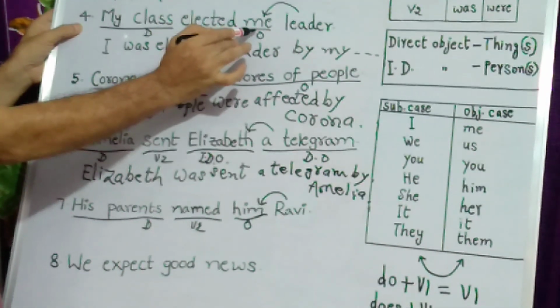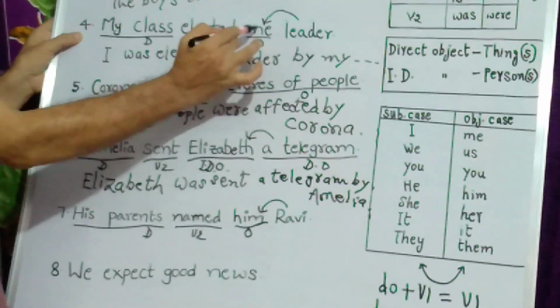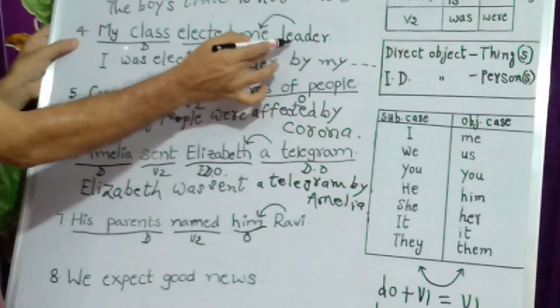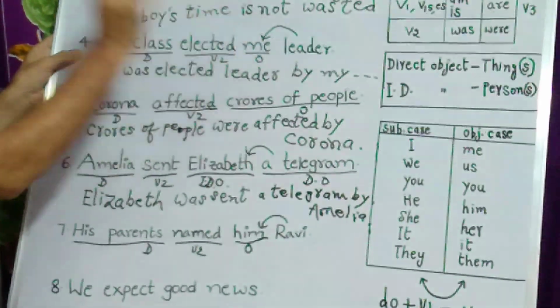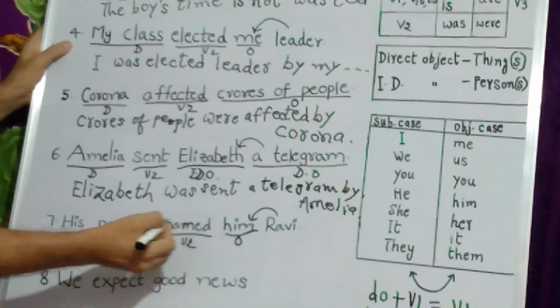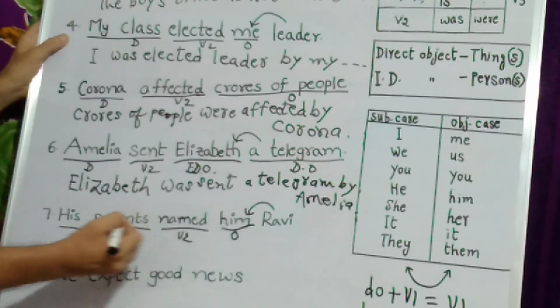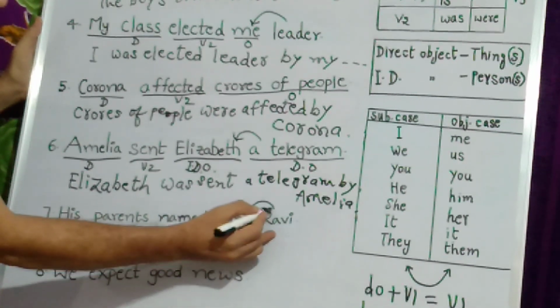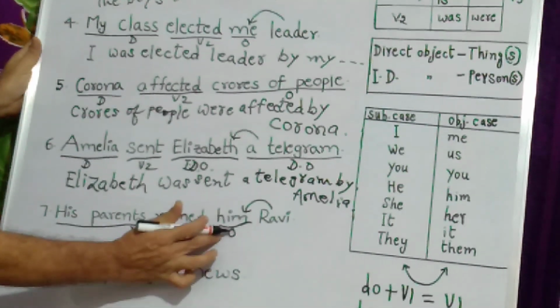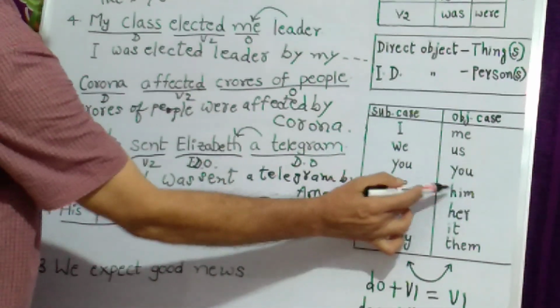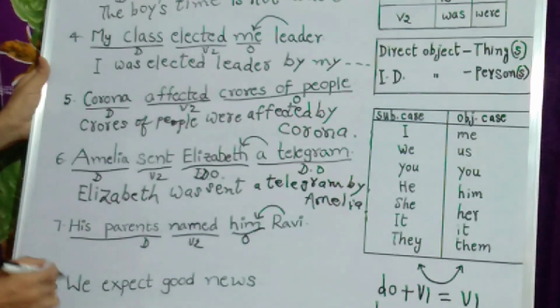They elected me. My class elected me leader. So me and leader refer to the same person. The word leader qualifies or adds something to this object. That's why it is an object complement. Here also, his parents named him what? Ravi. So now let us start with him. Him is in the objective case, so let us make it the subject, he.